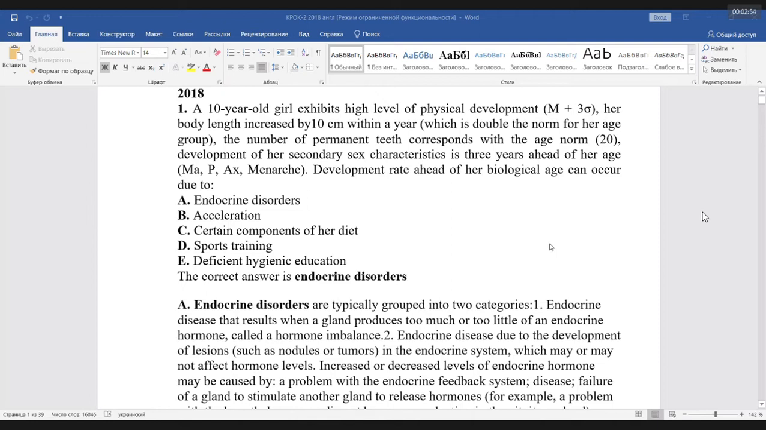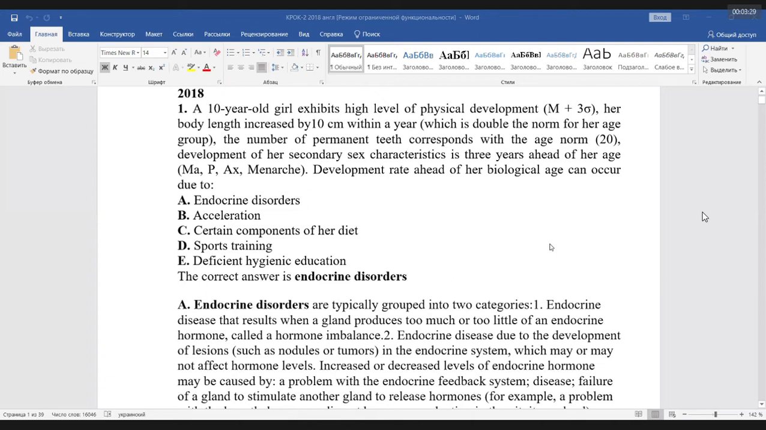And first question, let's begin. Please read test number 1. A 10-year-old girl exhibits a high level of physical development. Her body length increased by 10 centimeters within a year. The number of permanent teeth corresponds to the age norm. Development of her secondary sex characteristics is 3 years ahead of her age. Development rate ahead of her biological age can occur due to endocrine disorders.